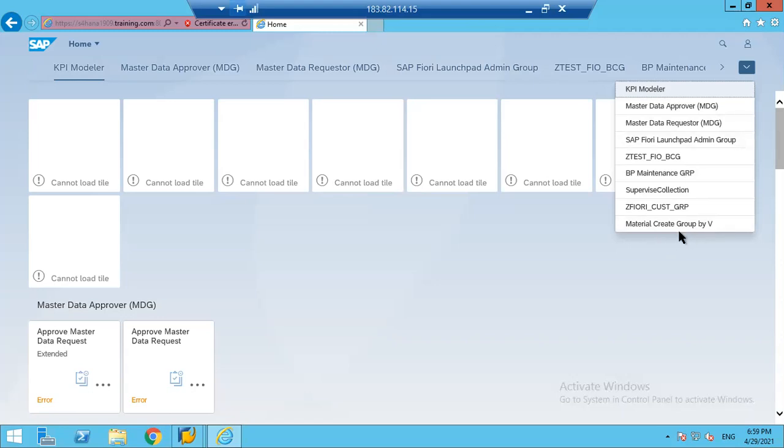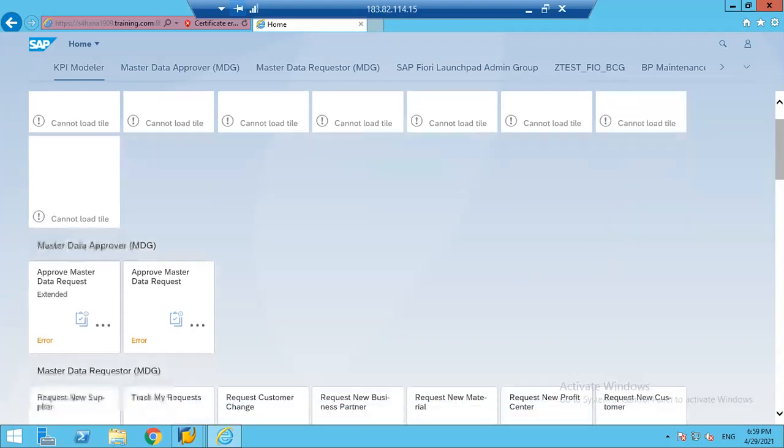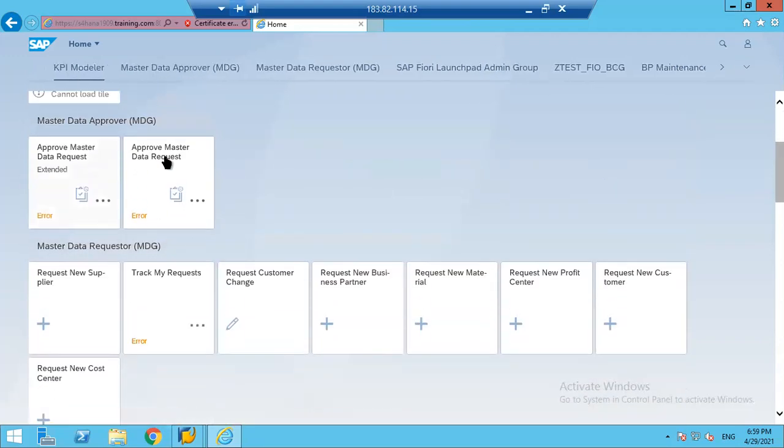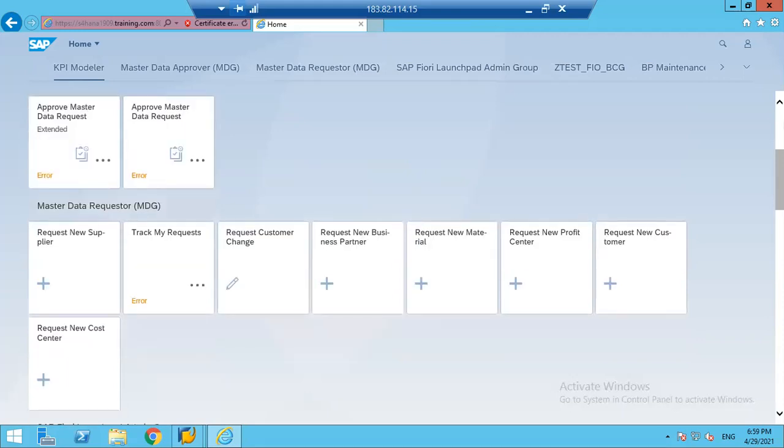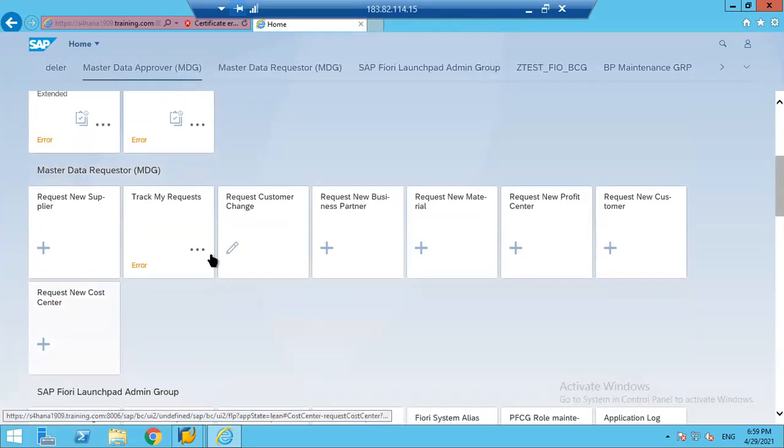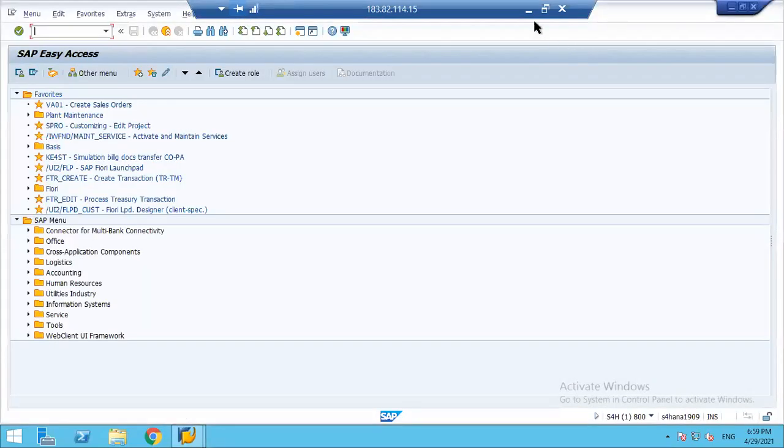So far nothing is configured except I think business partner. Okay, so this looks like this. There will be Fiori tiles for each master data, and we can create a change request here as well. Request new material, new profit center, new customer, or whatever it is. Okay. This is another view.